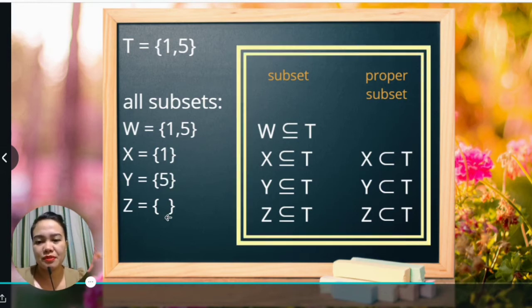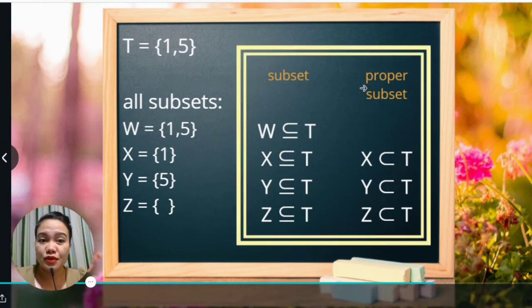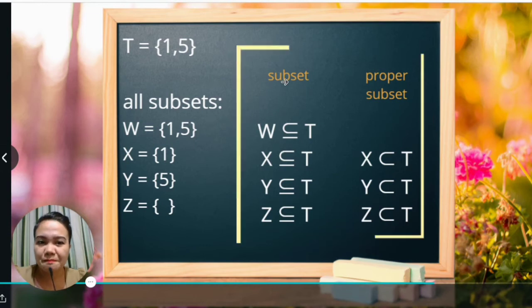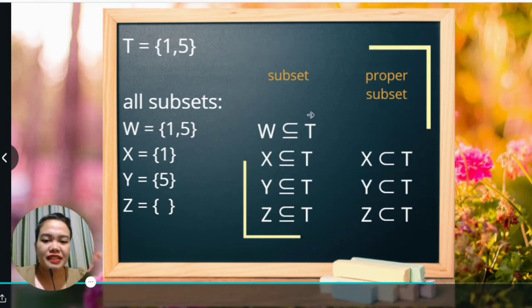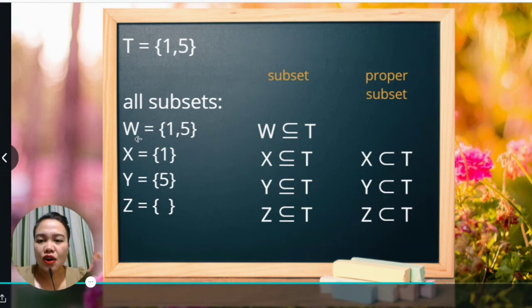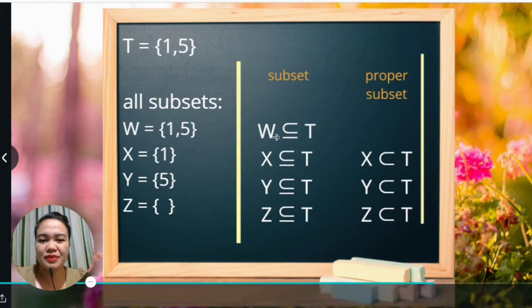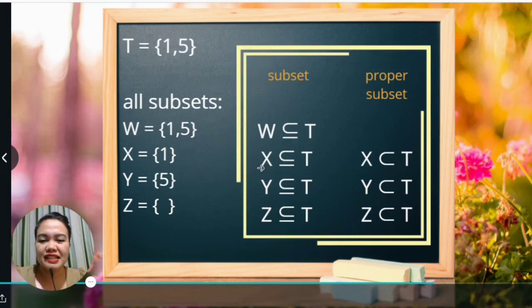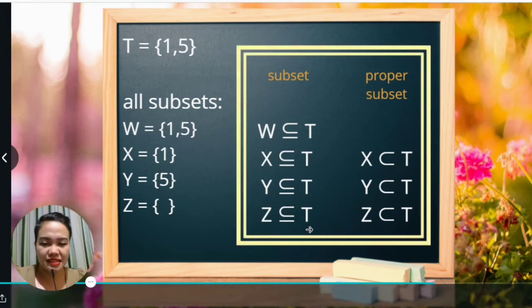Now let's take a look at this square because I want to show you the difference between the subset and a proper subset. So for the subset, again, we use the symbol like a letter C, an extended letter C with an underscore. All these subsets are of course subsets. So W is a subset of T, set X is a subset of set T, set Y is a subset of set T, and set Z is a subset of set T.